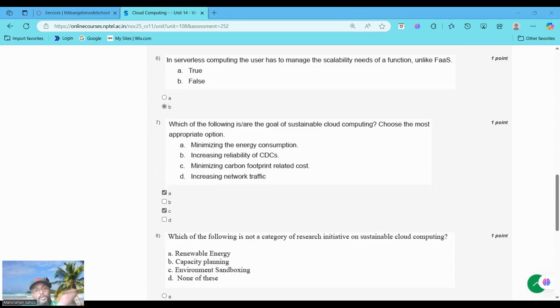While the other two options are not: increasing reliability of a CDC is important, but it is not primarily a sustainability goal. Option D is also incorrect because of increasing network traffic. High network traffic can increase energy use, which contradicts sustainability. So the two correct options are option A and option C. Now moving to question number 8.